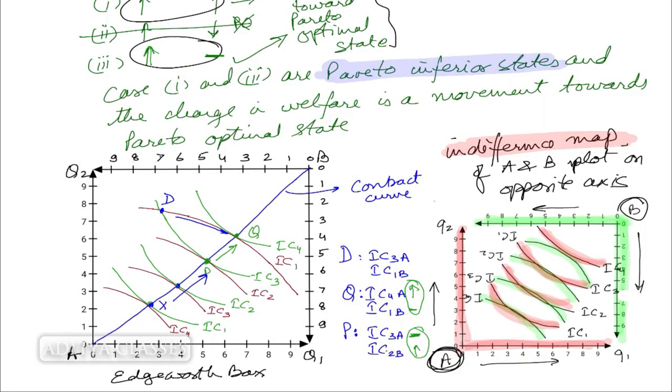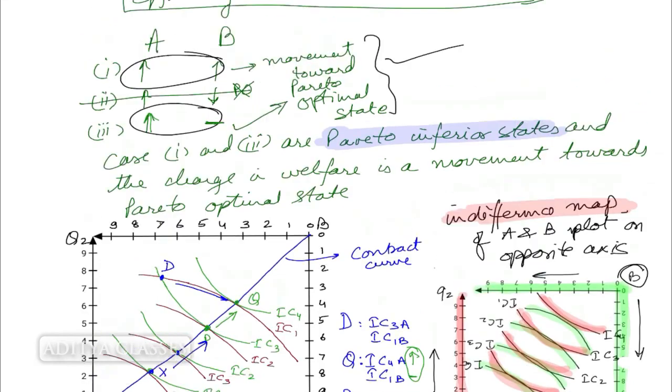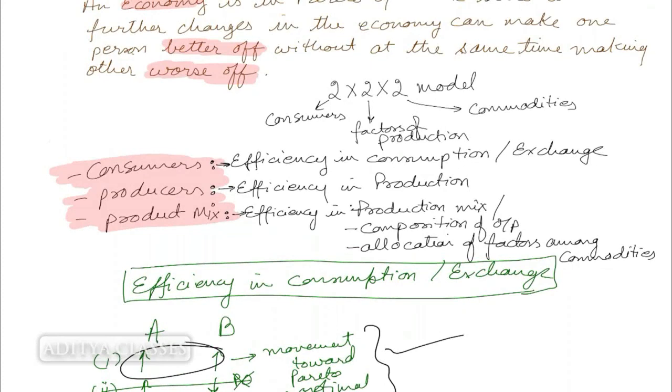And any point other than contract curve will happen this way. If you move in one direction, the other one improves and the other one remains same. So definitely D is an inferior point and Q is a superior point. So I guess now we understand the first issue that we were talking, efficiency in consumption of exchange.